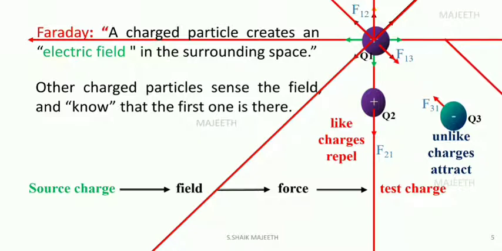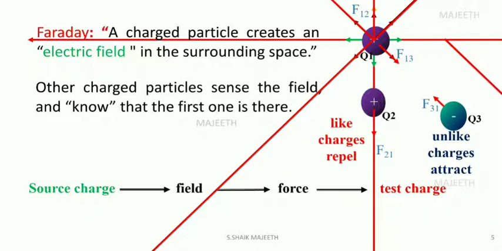Since Q1 and Q2 have the same polarity, they start repelling each other, and Q1 and Q3 have opposite polarity, so they attract each other. Clear or not? So this is the way one charge knows the presence of another charge in the surrounding region.